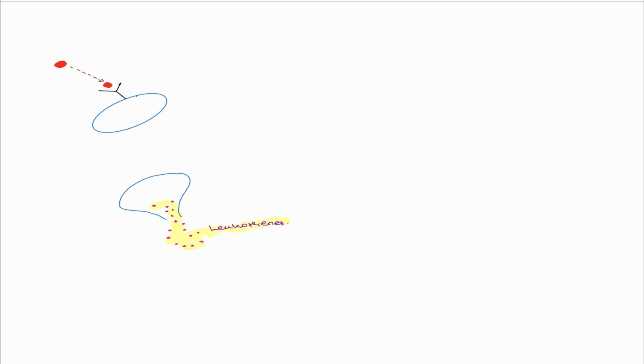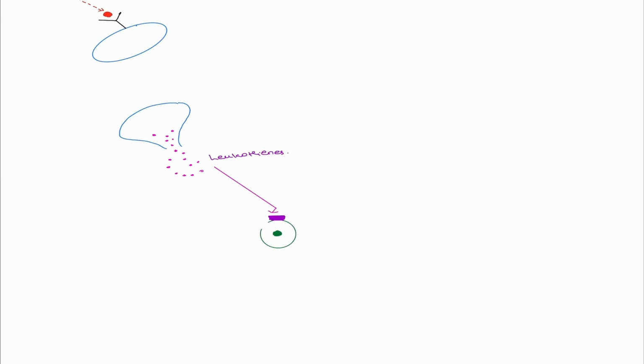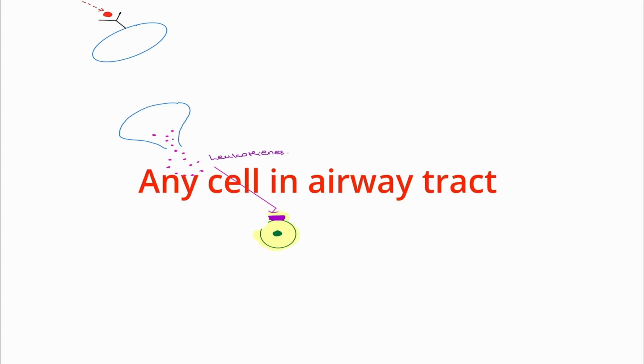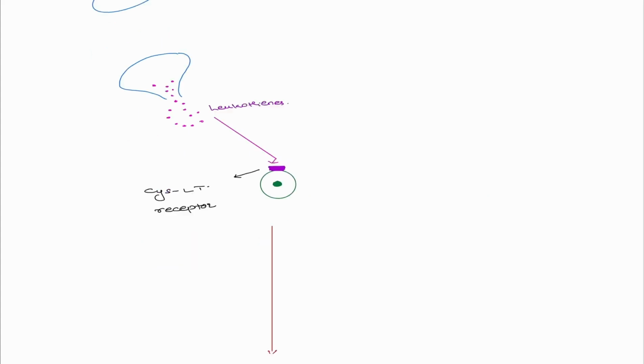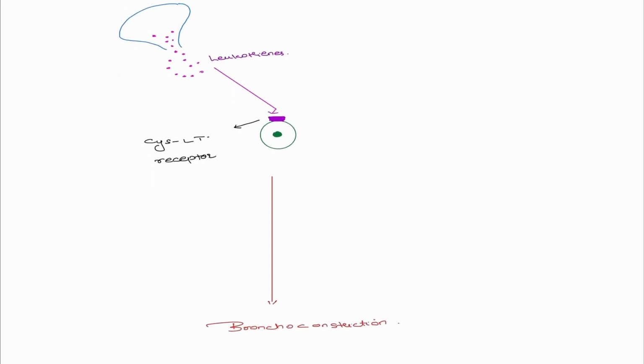You're going to see these leukotrienes are very potent bronchoconstrictors. This is the major part of the inflammation which you're going to see, which causes the bronchoconstriction. Now, how is this bronchoconstriction brought about? It binds with the receptor on the surface of any cell. What is the name of this receptor? It is the cysteinyl leukotriene receptor, or you can call it the CysLT receptor. This binding of leukotrienes to its receptor brings about the bronchoconstriction.